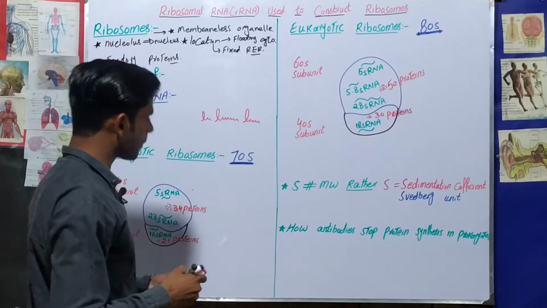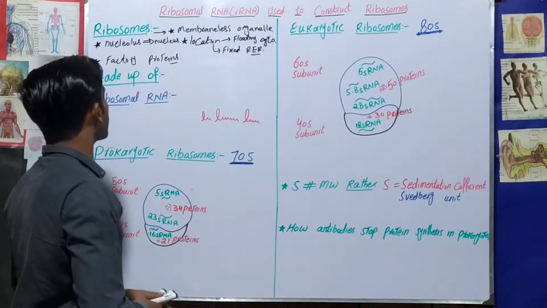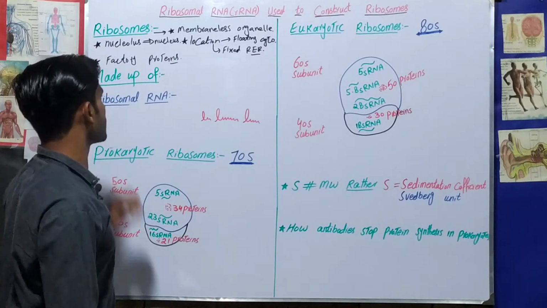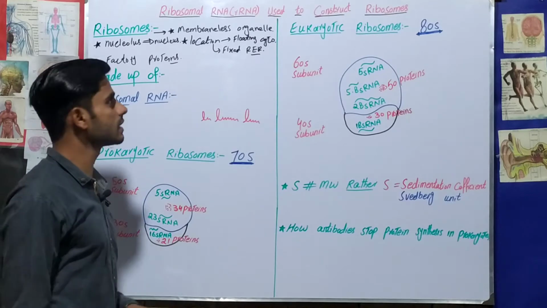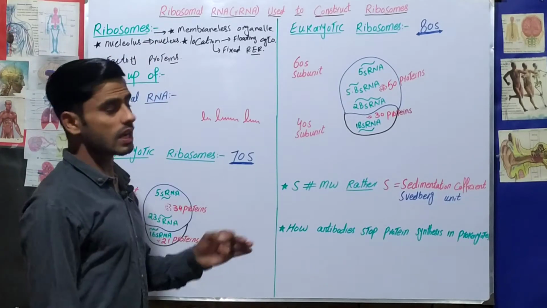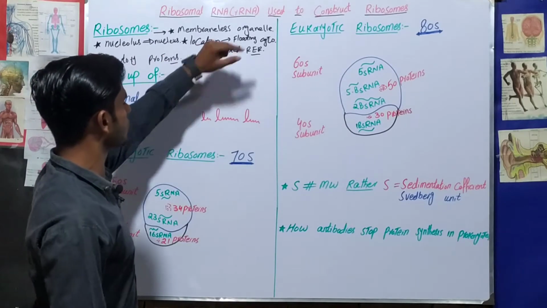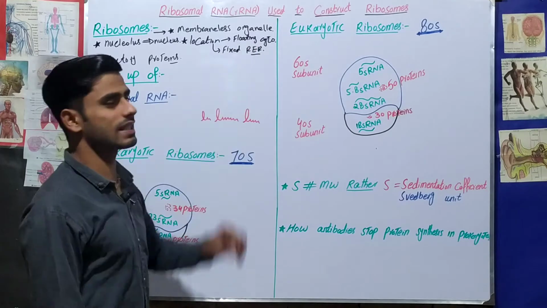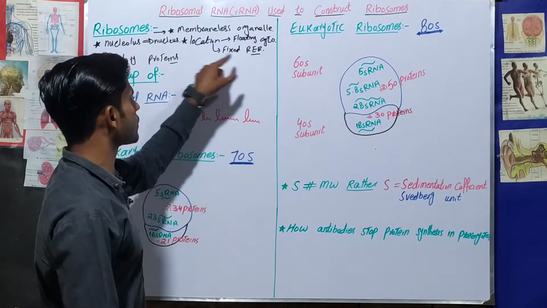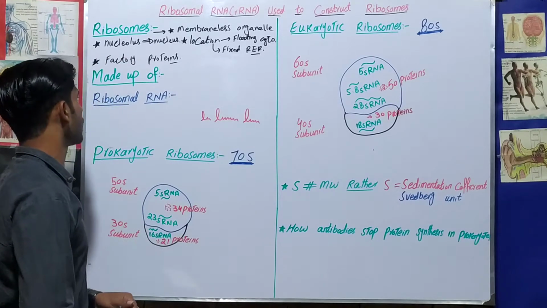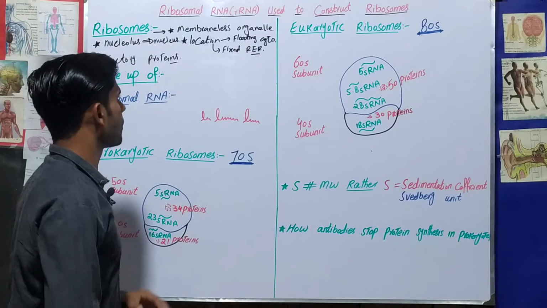So I would like to repeat this concept, very simply: ribosomes are membraneless organelles which are synthesized inside the nucleolus of the nucleus, and after the formation the ribosomes move outside from the nucleus to the cytoplasm, and they have two kinds of location. One is floating in the cytoplasm, second they are fixed on the rough endoplasmic reticulum. And then what is the function of ribosomes? The function of ribosomes is to be the factory of proteins.